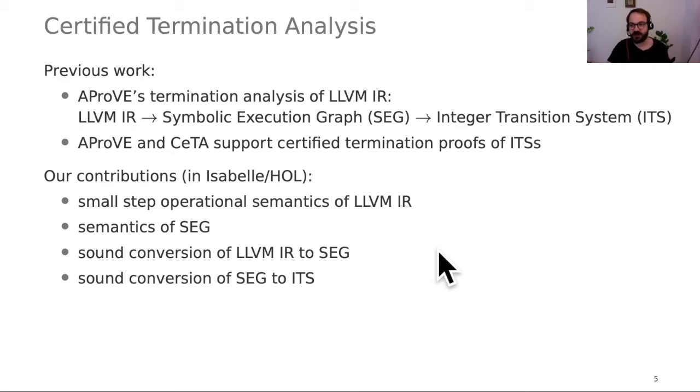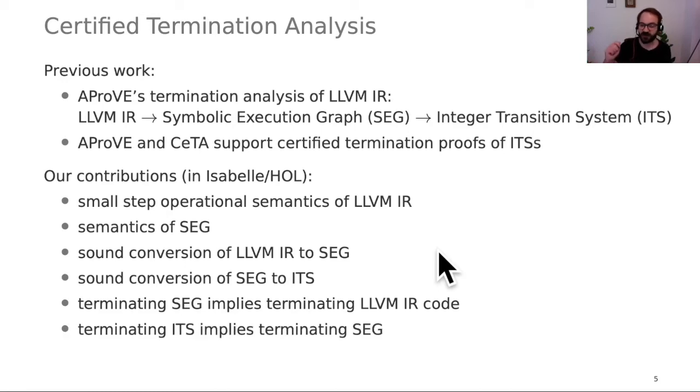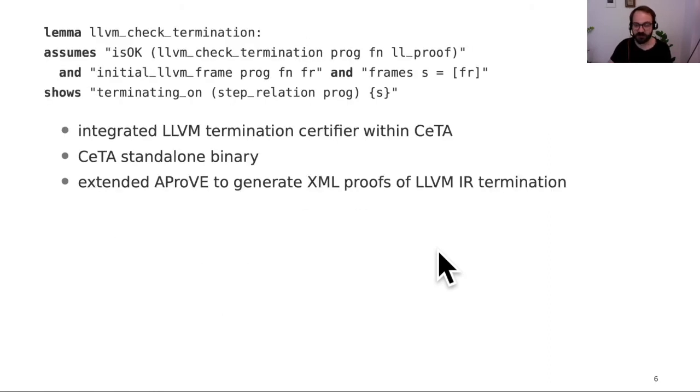And we show that if the SEG is terminating, then the LLVM IR code is terminating, and if the ITS is terminating, then the corresponding SEG is terminating. So we have verified in Isabelle all the paper proofs done by the AProVE team, but as already mentioned, we go one step further.